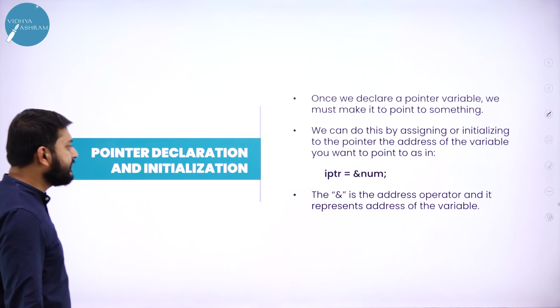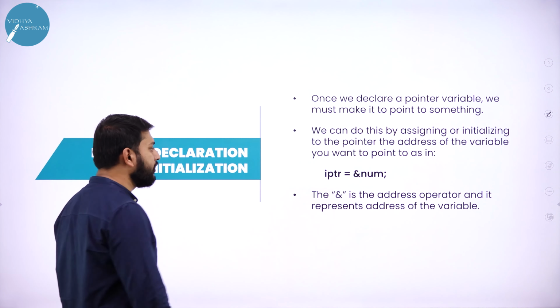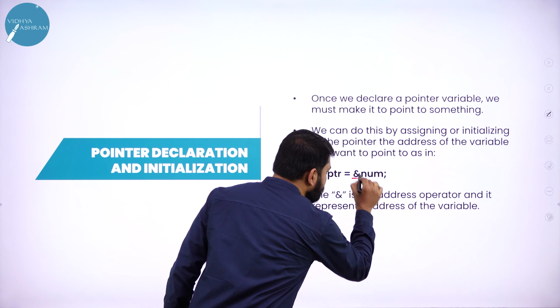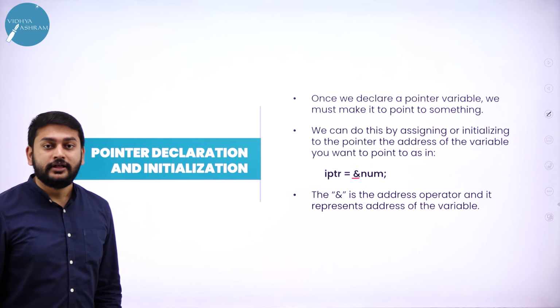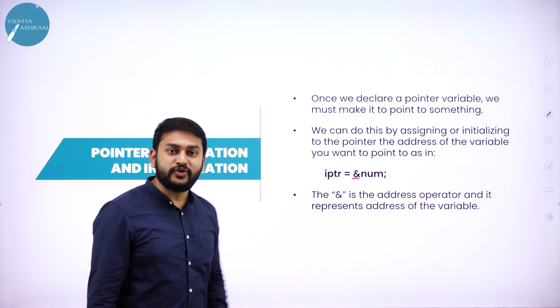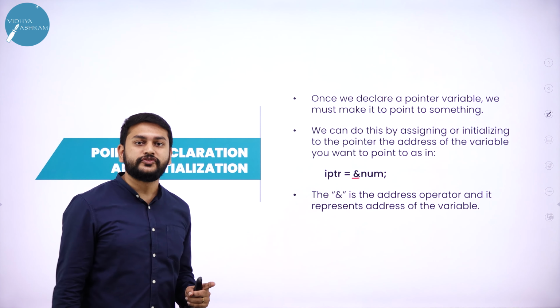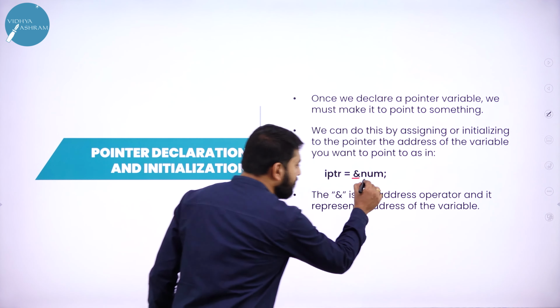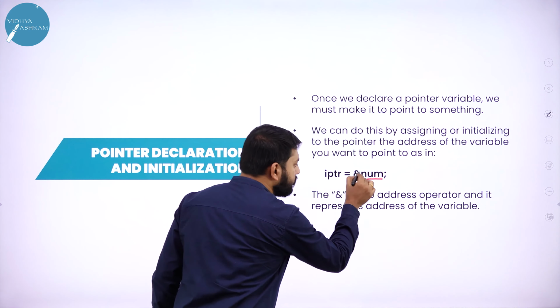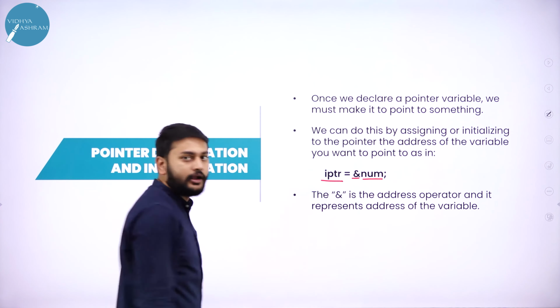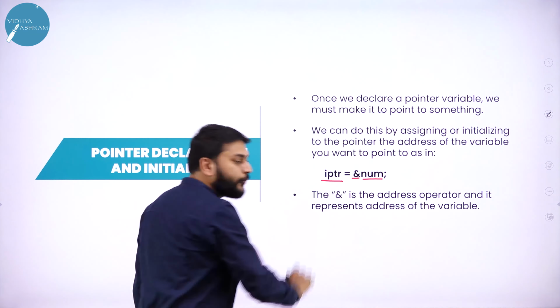Let me take you to the next one, one of the important topics: the ampersand. What is this ampersand? Ampersand is an operator which will give you the address of the variable. For example, I have num, and I am trying to store its address to iptr. Imagine this iptr as a pointer variable.